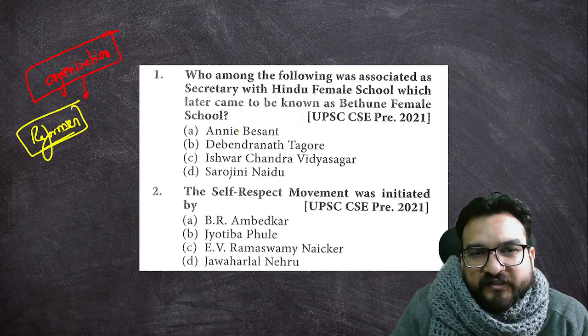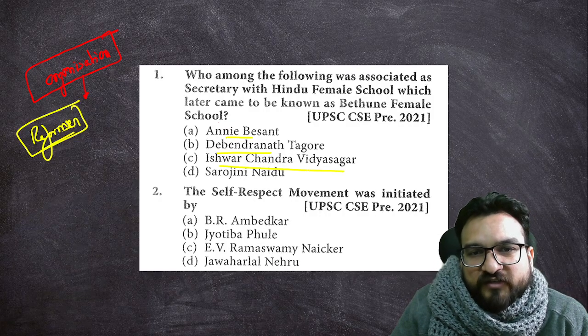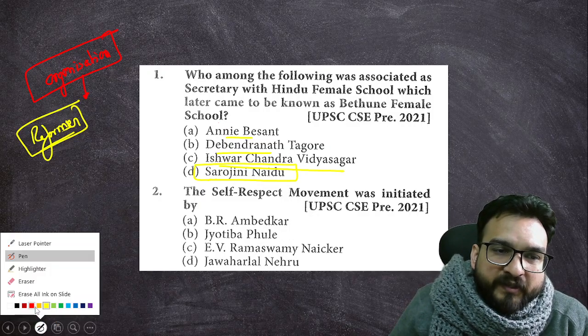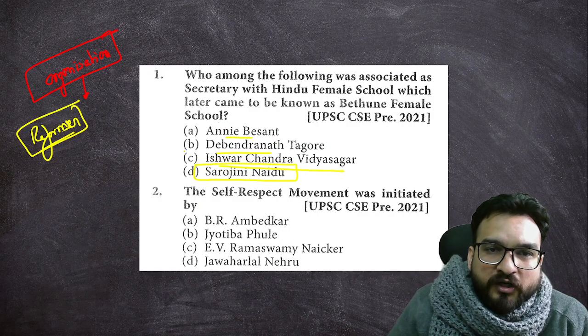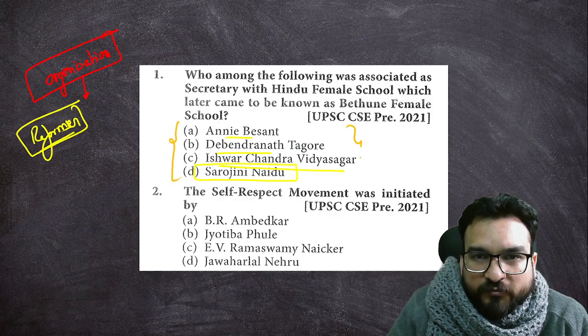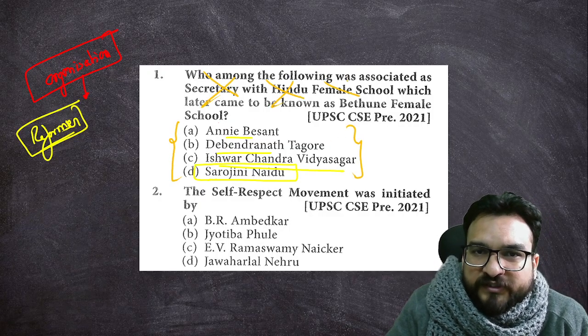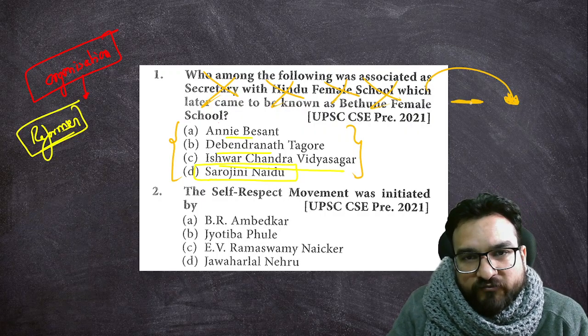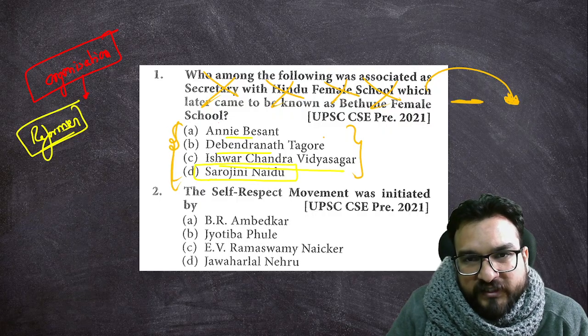Annie Besant is related to what? Debendranath Tagore, Ishwar Chandra Vidyasagar, Sarojini Naidu. So what we have to do? We have to prepare in such a way that we should know about the works of these reformers, guys. I am not focusing upon this question. This question has already been asked. It will not be repeated again in a similar format, right? But I am preparing now these reformers.